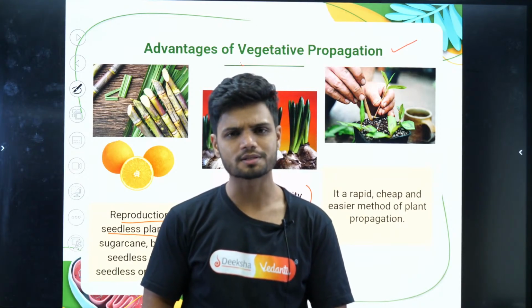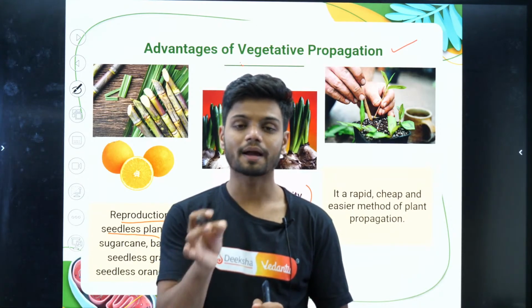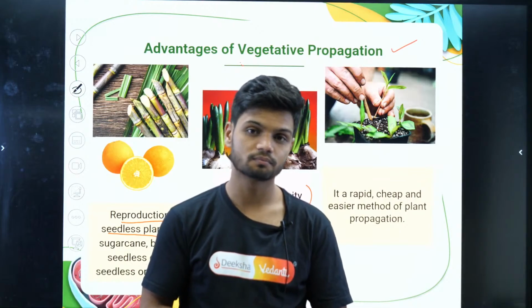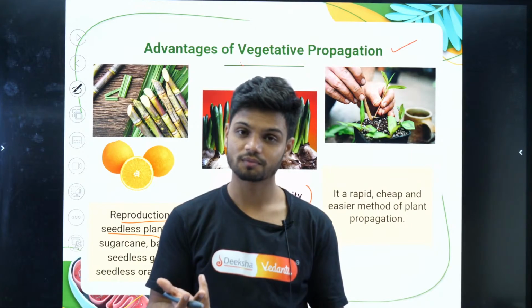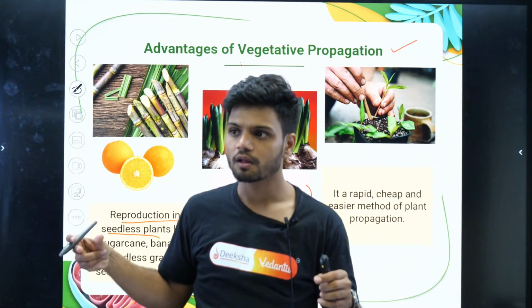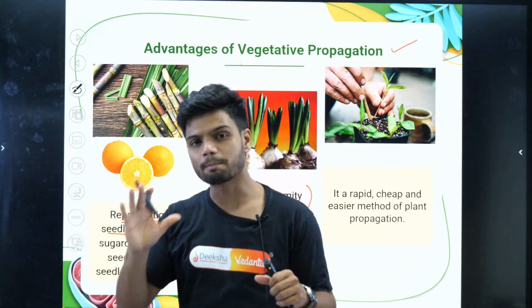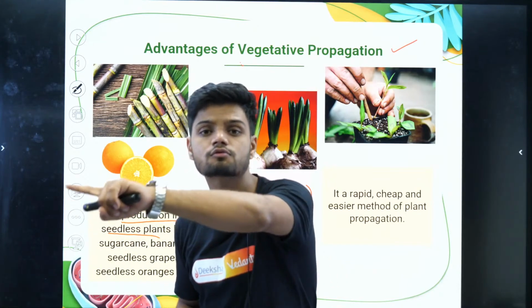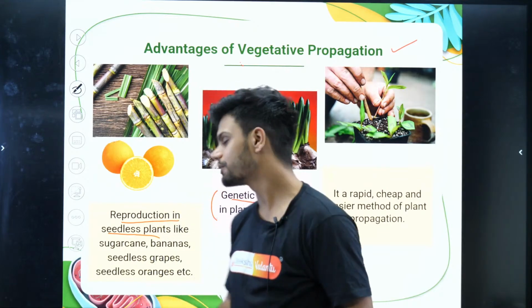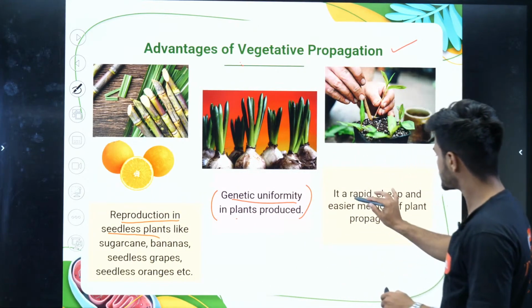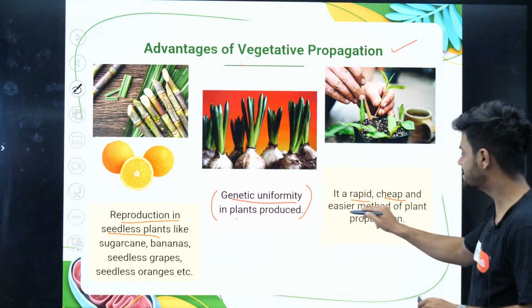Because remember students, vegetative propagation is a type of asexual reproduction. In asexual reproduction, what do we obtain? We obtain clones. So from one sugarcane, which is the best sugarcane, we can make so many copies of it. That was a competency based question. Okay. Now, it is a rapid, cheap and easier method.